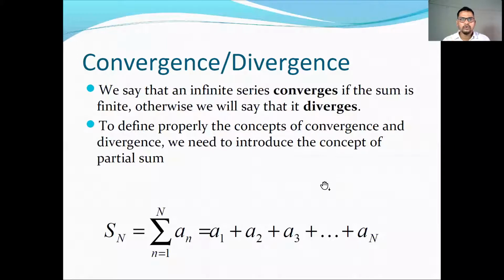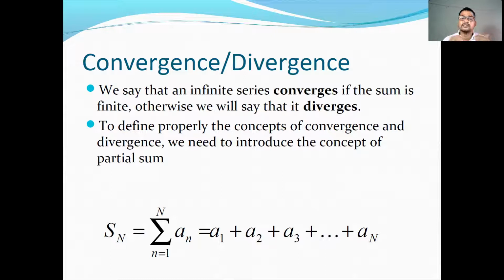In order to discuss convergence and divergence, we introduce the concept of partial sum. What is meant by the partial sum? Suppose we have an infinite series. From it, we take only the first n terms and add them, and we get some number. We call it Sn. If we add the first n plus 1 terms, it is called Sn plus 1. If we add the first n plus 2 terms, it is called Sn plus 2.